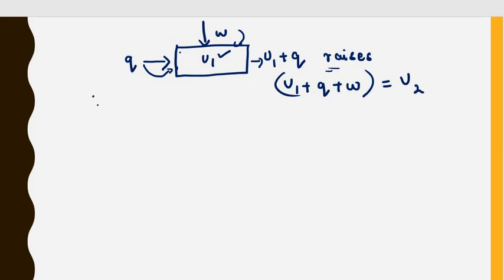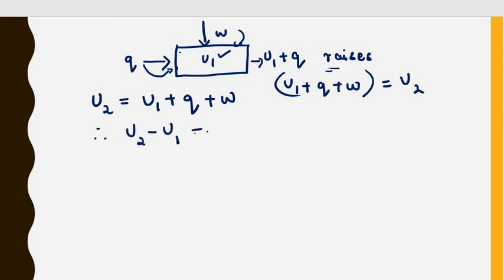So our final energy U2 is equal to the original internal energy plus heat absorbed by the system plus work done on the system. Similar terms can be brought to one side.